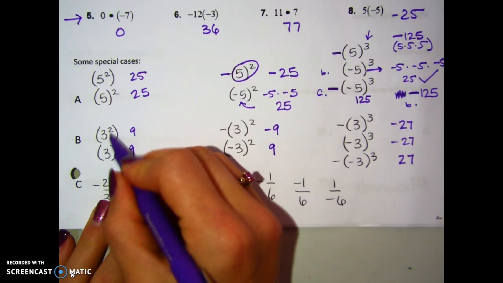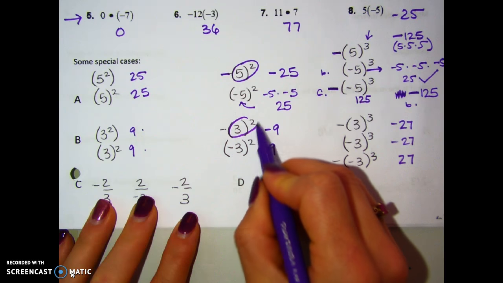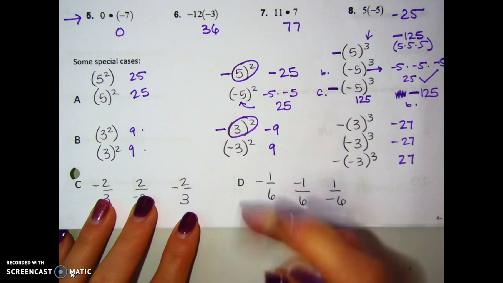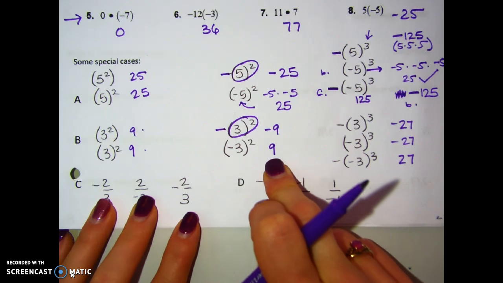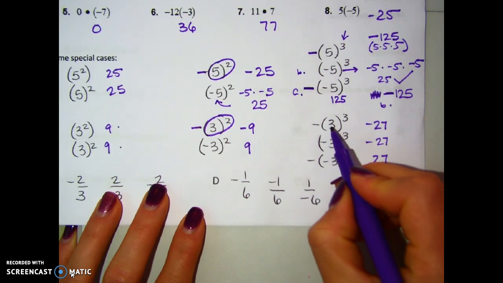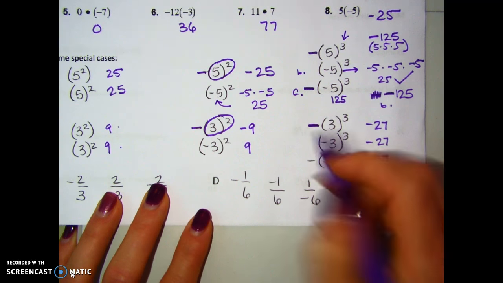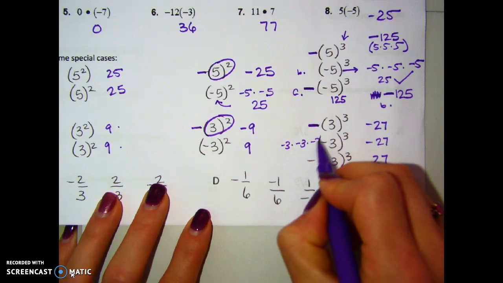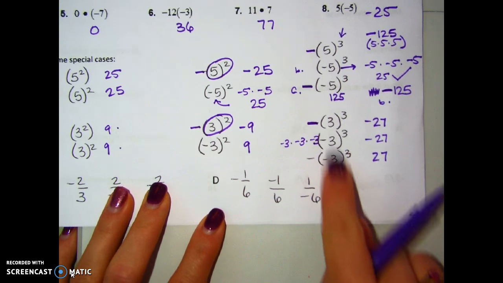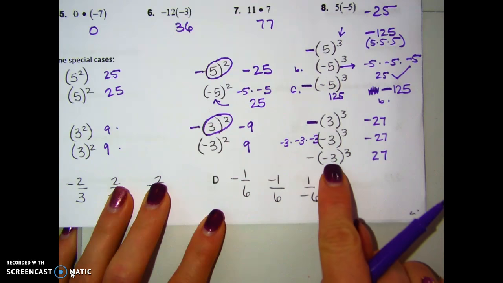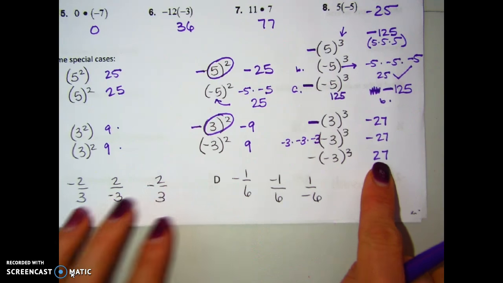So both of these, you're just doing 3 times 3. They're both positive 9. This one I do 3 times 3 first, but then it's the negative of that, so negative 9. And here I'm actually doing negative 3 times negative 3, which 2 negatives multiply to make a positive. Over here, this is 3 times 3 times 3, and then take the negative of that answer, so it's negative 27. This one is negative 3 times negative 3 times negative 3, which is going to end up being negative 27. And then this one means take the same answer you did up there, but then the negative of your final answer, and the negative of a negative answer is going to be positive 27.